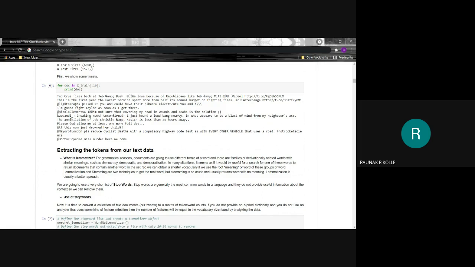Lemmatization and stemming are two techniques to get the root word, but stemming is crude and usually returns words with no meanings. This has been seen in the previous video lectures, where the root word formed through stemming sometimes does not exist. Lemmatization is hence a better approach, by verifying if the words exist in the dictionary.